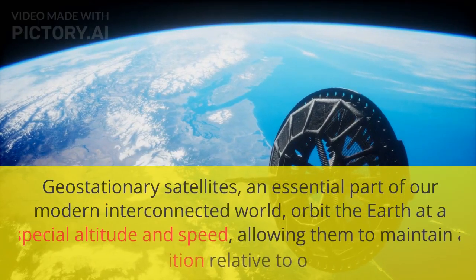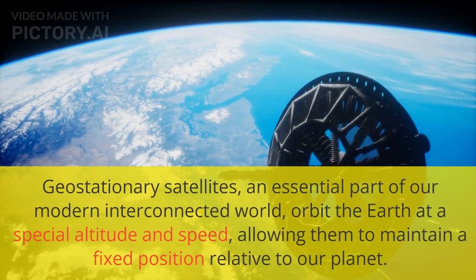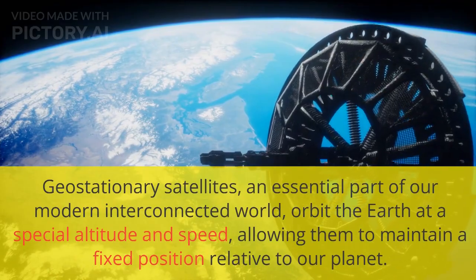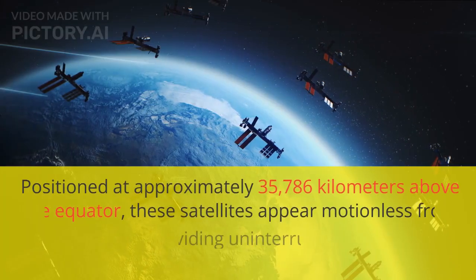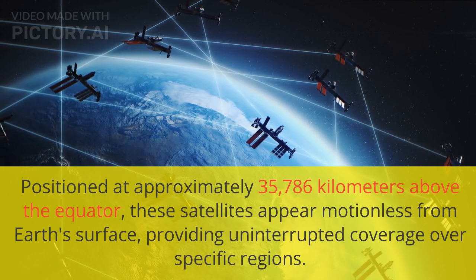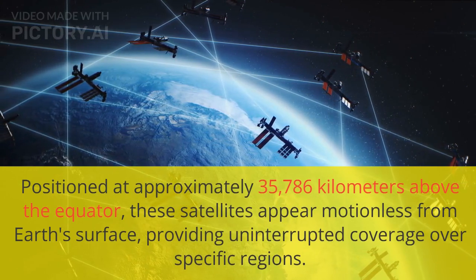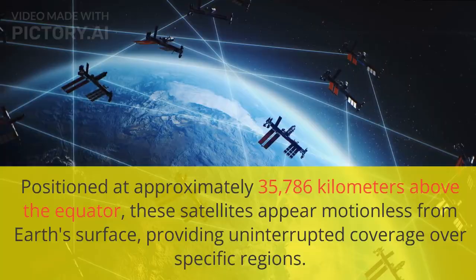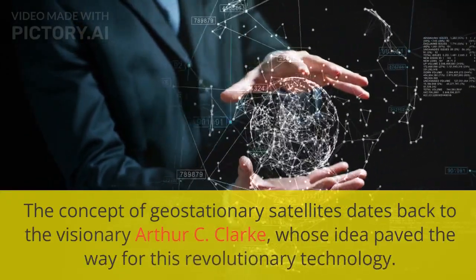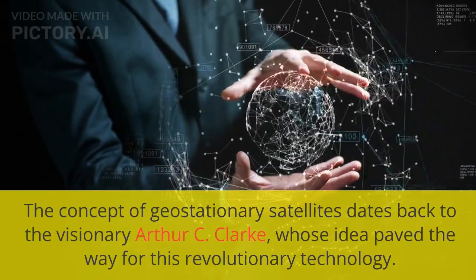Geostationary satellites, an essential part of our modern interconnected world, orbit the Earth at special altitude and speed, allowing them to maintain a fixed position relative to our planet. Positioned at approximately 35,786 kilometers above the equator, these satellites appear motionless from Earth's surface, providing uninterrupted coverage over specific regions. The concept of geostationary satellites dates back to the visionary Arthur C. Clarke, whose idea paved the way for this revolutionary technology.